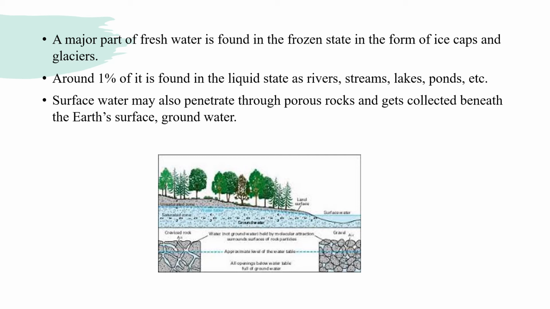When surface water penetrates through porous rocks, that is, when the rock has the capacity to absorb water, the water enters under the ground. So it forms a new type of river called underground water. When the water moves on the surface, it is called a river, and when the same water penetrates through the porous rocks and moves down under the earth's surface, it is called underground water.